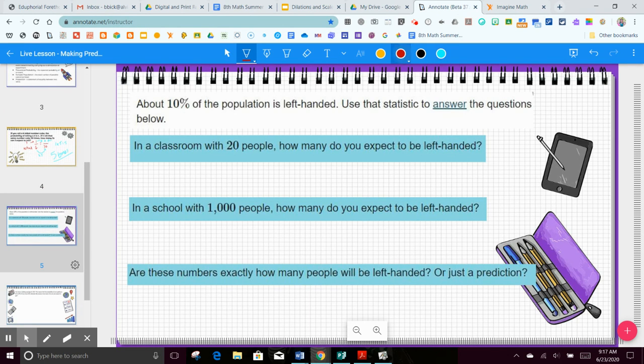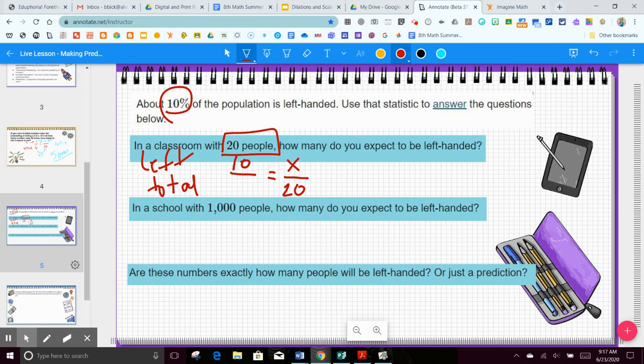All right, so if about 10% of the population is left-handed, use that statistic to answer the questions below. In a classroom with 20 total people, how many do you expect to be left-handed? Okay, so we're going to put lefties on top and total people on bottom. Okay, and we're creating equivalent ratios, also known as proportions. If I have 20 total people, that's going to go on the bottom. I don't know how many of those are lefties. I also know 10% of the population. So if 10%,